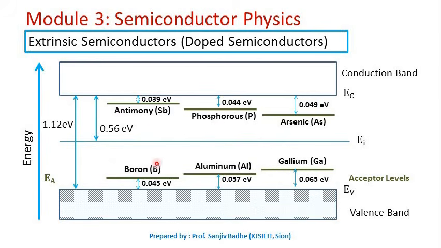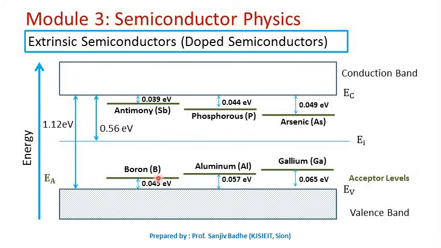This diagram shows the position of donor levels and acceptor levels when different types of impurity are added to the semiconductor. The semiconductor under consideration here is silicon. For silicon, the energy gap is 1.12 electron volts. This is the center of the forbidden gap. When we add antimony, it gives rise to donor levels 0.039 electron volt below the conduction band. For phosphorus, the donor levels are created 0.044 electron volts below the conduction band, and for arsenic, the donor levels are created 0.049 electron volts below the conduction band.